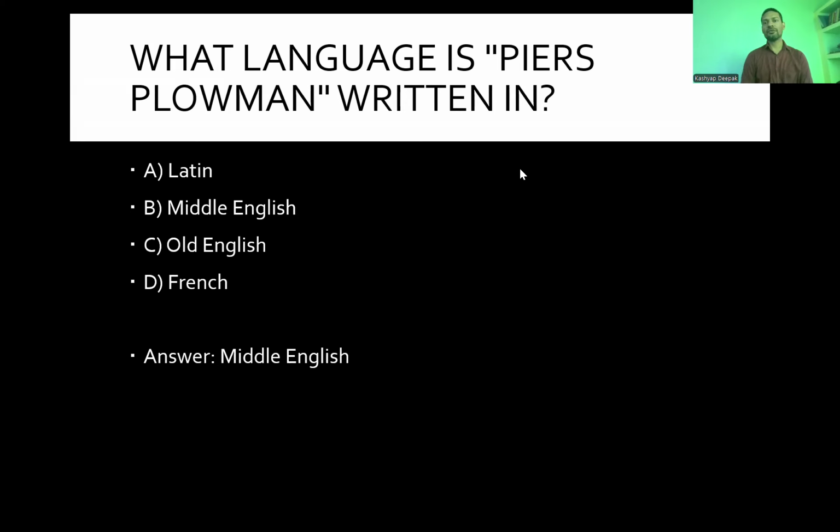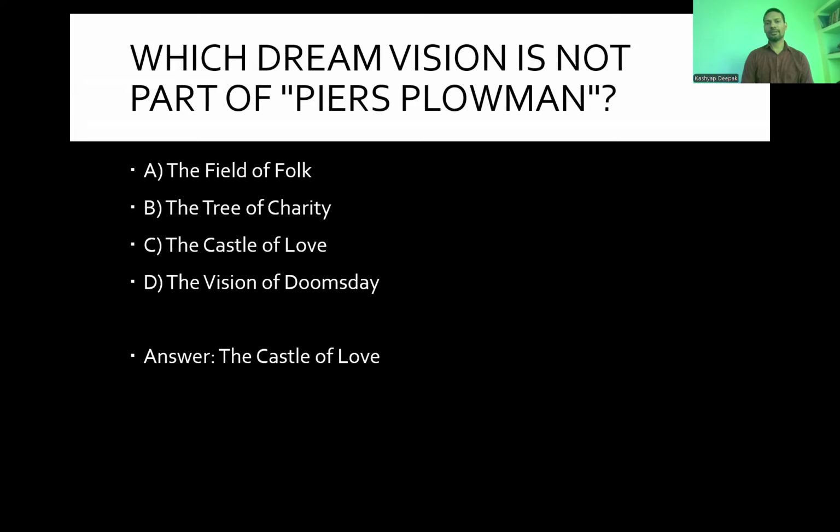Which dream vision is not part of Piers the Plowman? The field of folk, the tree of charity, castle of love, or vision of doomsday? Out of these four, castle of love is not part of it, but the field of folk, the tree of charity, and the vision of doomsday are effectively part of the poem.